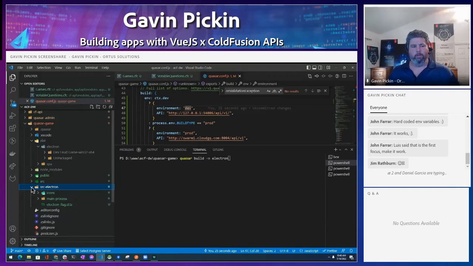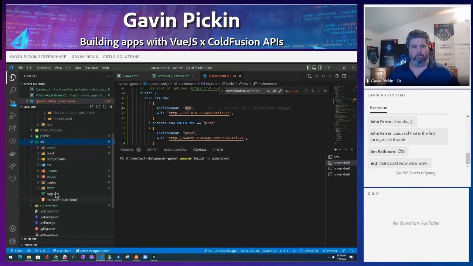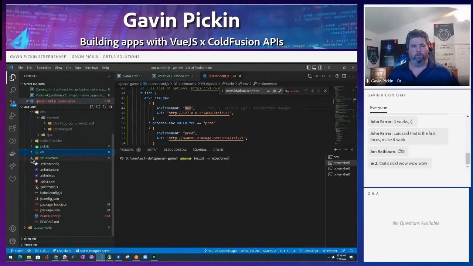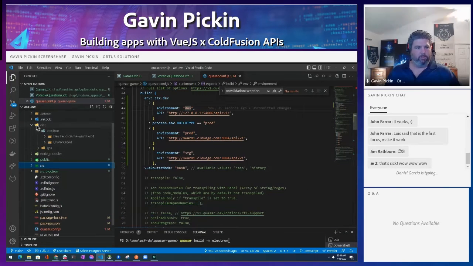And so the cool thing about Quasar is your source folder right here, this is your app. So this is where we're going to work most of the time. But this little source, each different type you build, it can give you options. So in here, you can tweak stuff to make your app a little different for Electron versus something else. Okay, so let me shrink this down again and go back. So that's the distribution folder.